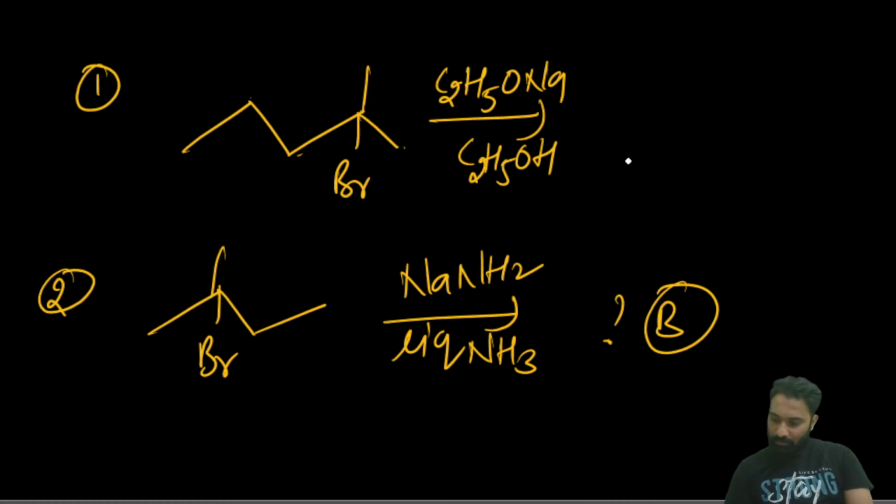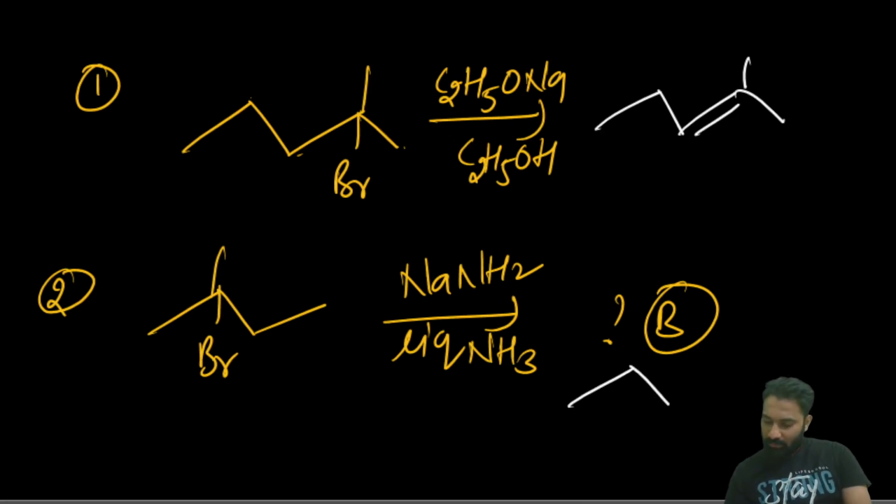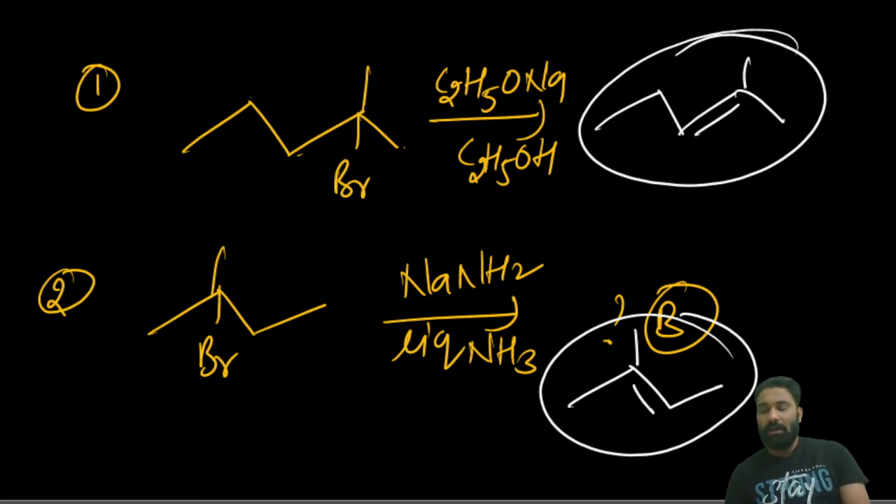Here, what will it give? Next, B is 2-methyl-pentene. Now this is a product. Good. 2-methyl-butene and 2-methyl-pentene. Clear?